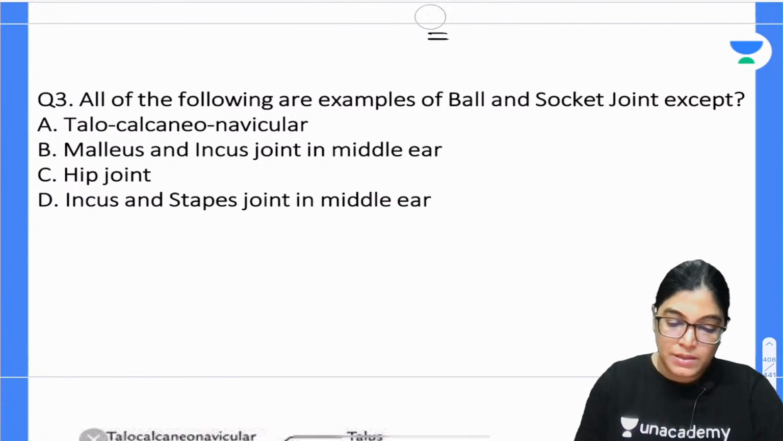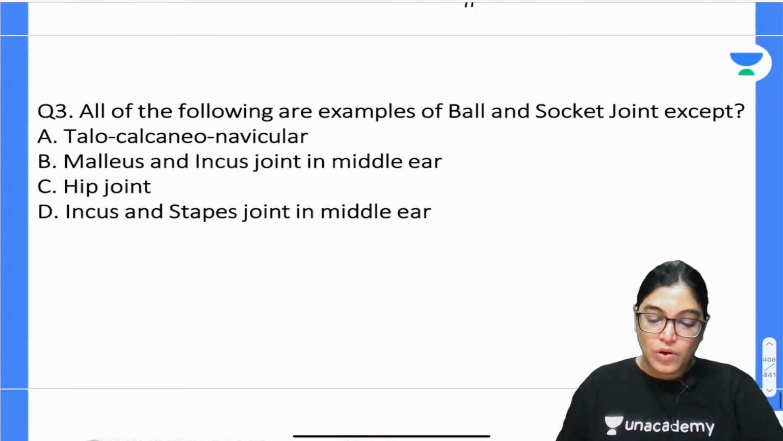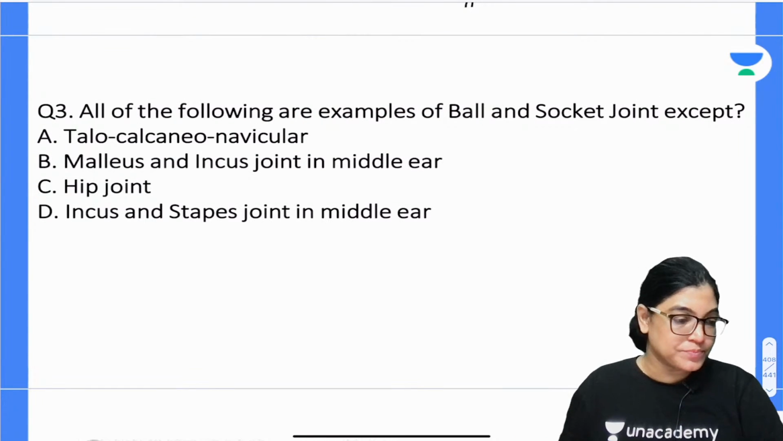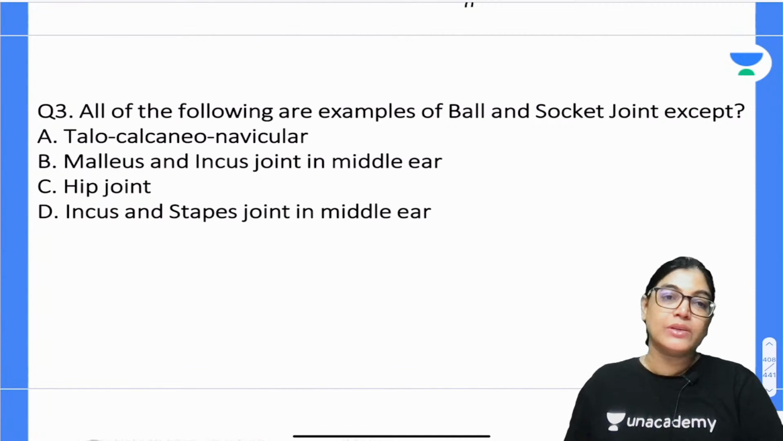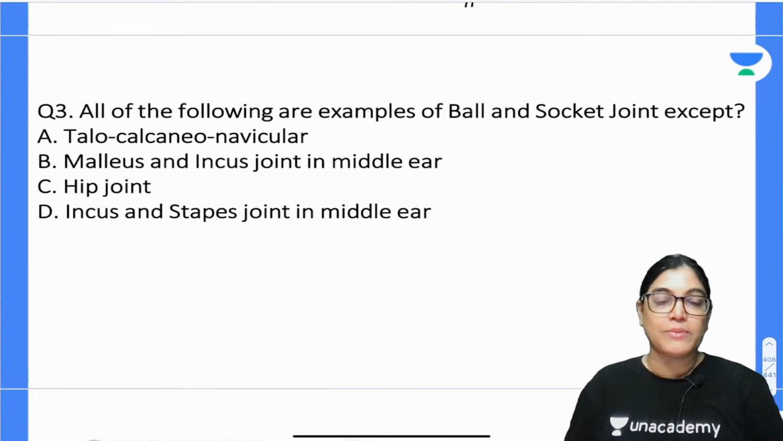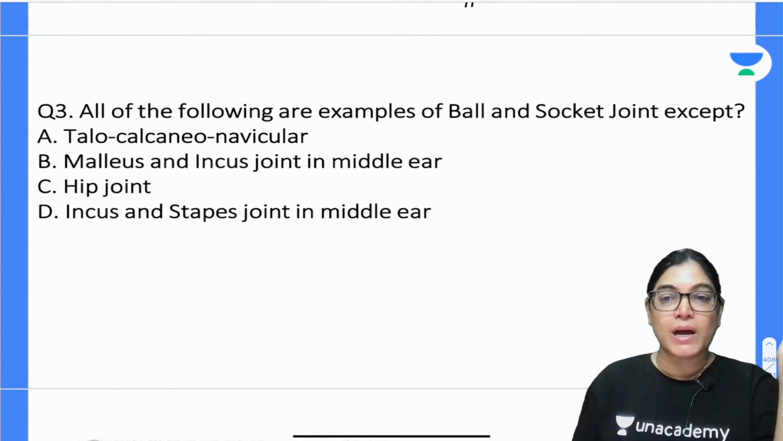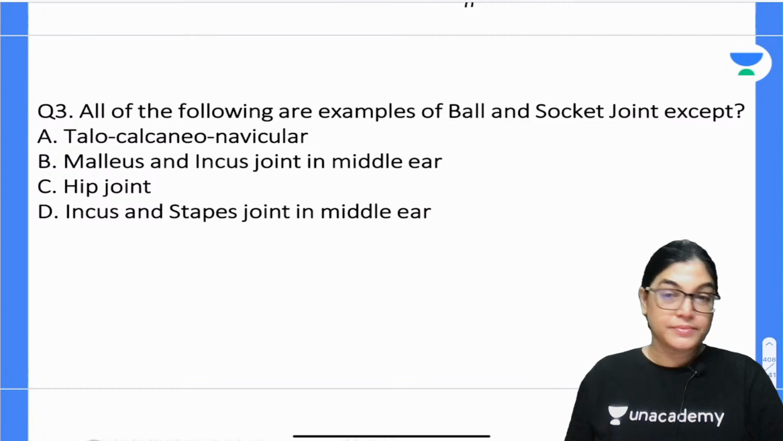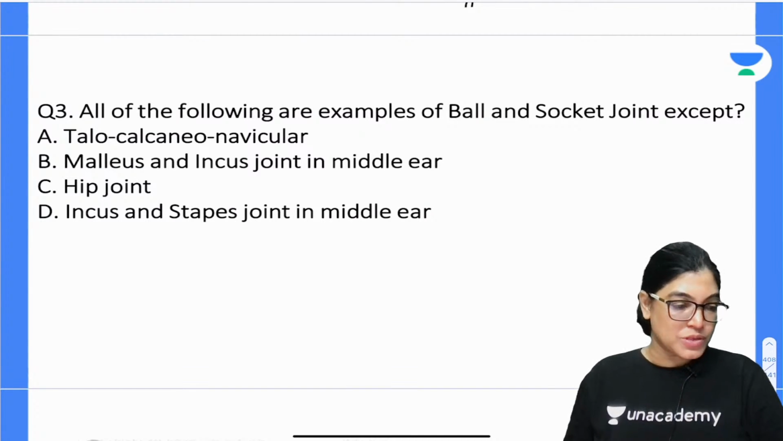That is MCQ number 3. All the best. See, all of the following are examples of ball and socket joint except: talocalcaneonavicular, malleus incus joint in the middle ear, hip joint, and incus and stapes joints in the middle ear. So according to you, which of the following is not an example of ball and socket type of joint? Four options are there. You have to mark the correct answer.